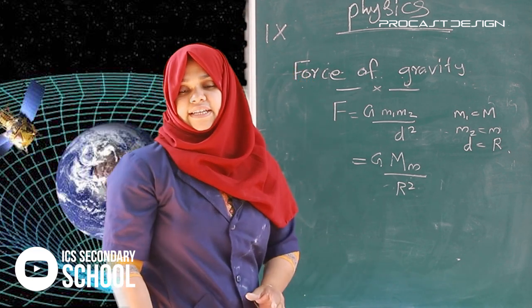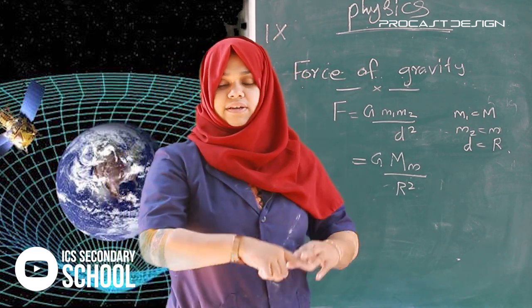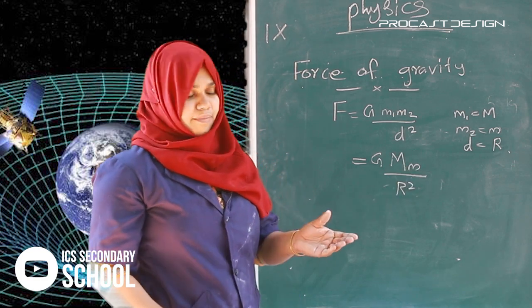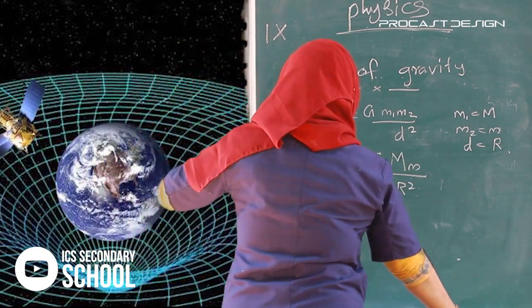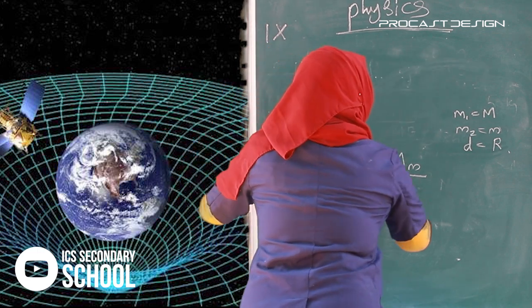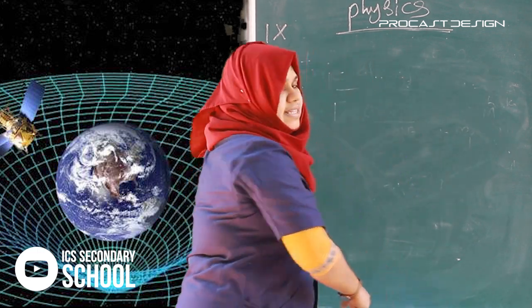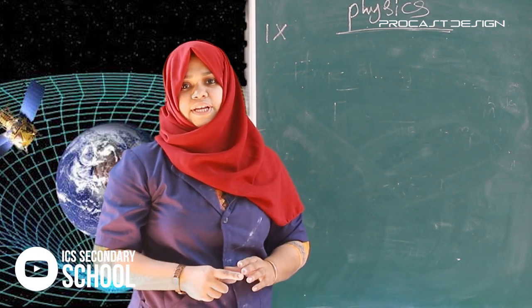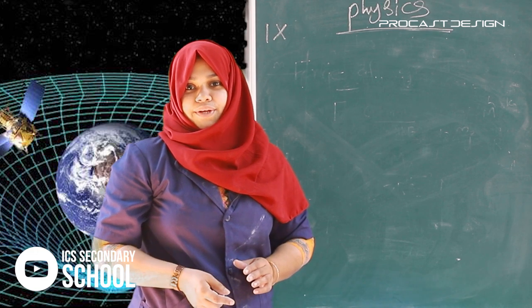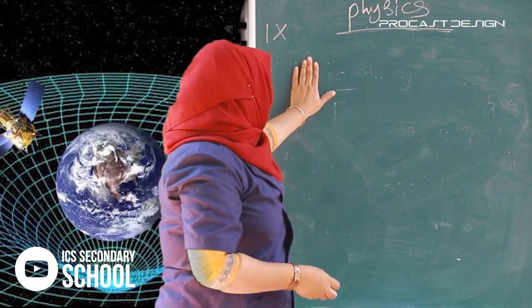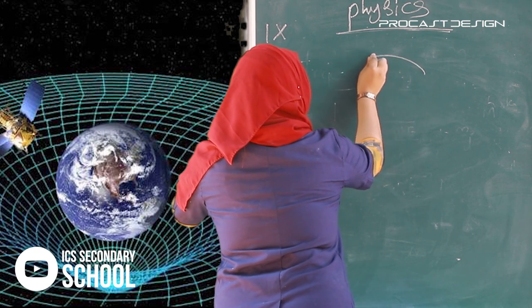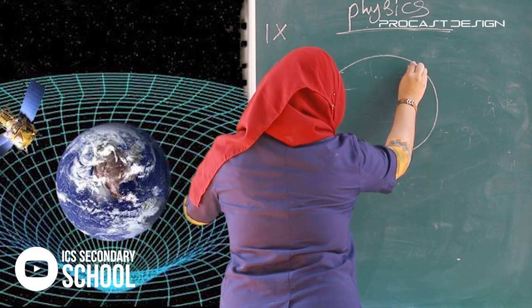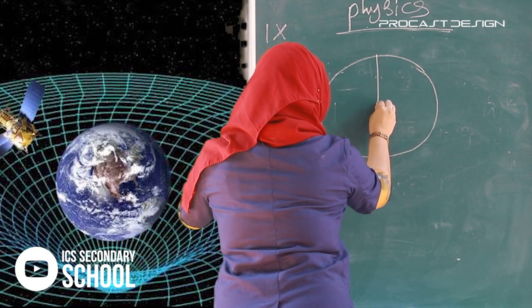Is the force of attraction the same everywhere on all sides of the Earth? No. Why? Because we know that the shape of the Earth is spherical. Now, what is the actual shape of the Earth? The shape of the Earth is just like that. Is it? Yes.